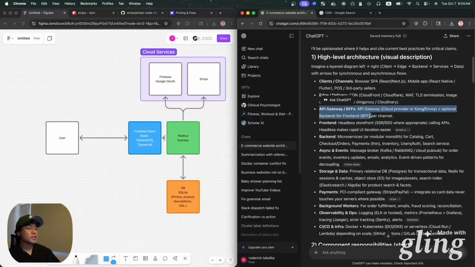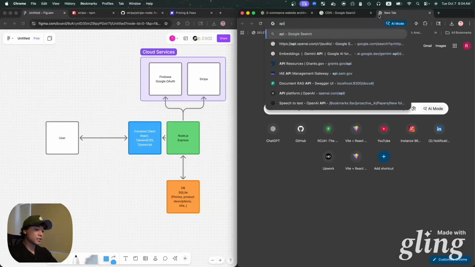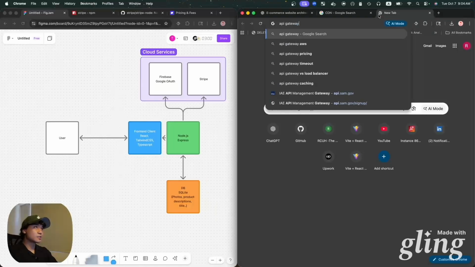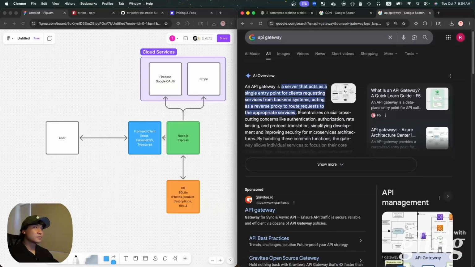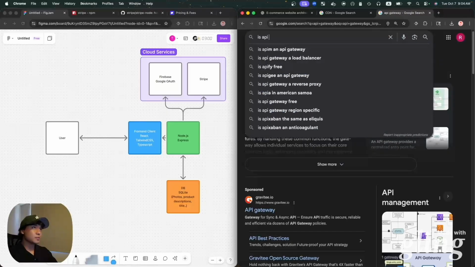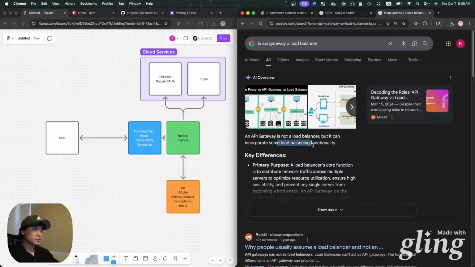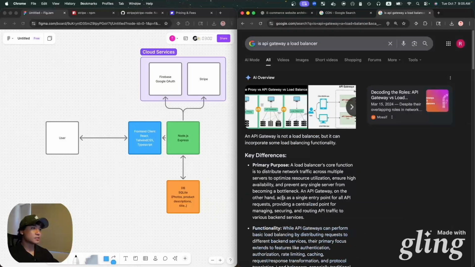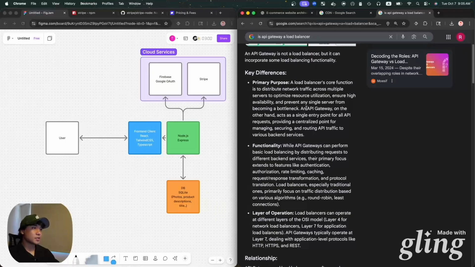API gateway, which I think is just another layer for the clients that are trying to reach the backend. And in this layer, you can do certain things to block people. Let's try to test what I know from API gateways. Requesting services in backend and acting as a reverse proxy to route requests to appropriate services. So wait, is an API gateway not a load balancer, but it can incorporate some load balance function on basic load balance requests to different backend services.